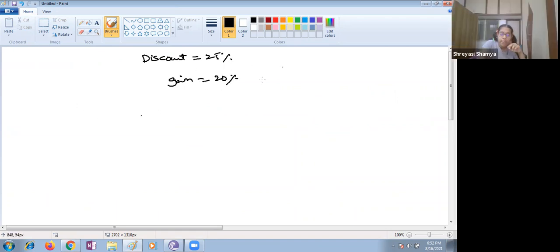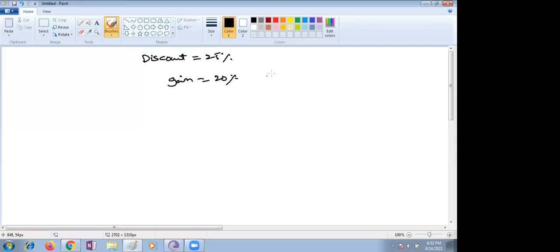First, take the cost price as 100, just imagine it's 100%. So how much discount is given? 25% means what is the rest of the price?